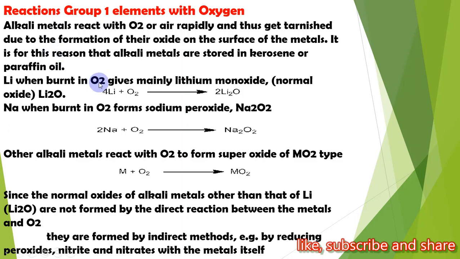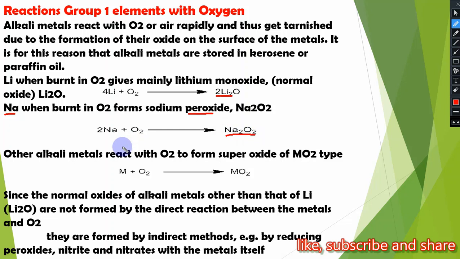Lithium when burnt in oxygen gives mainly lithium normal oxide. This is called lithium normal oxide. In the next slide I will discuss the types of oxide: normal oxide, peroxide and superoxide. So when lithium reacts, it produces lithium oxide, meaning normal oxide. Sodium when it reacts with oxygen produces peroxide, Na2O2. This is called peroxide.